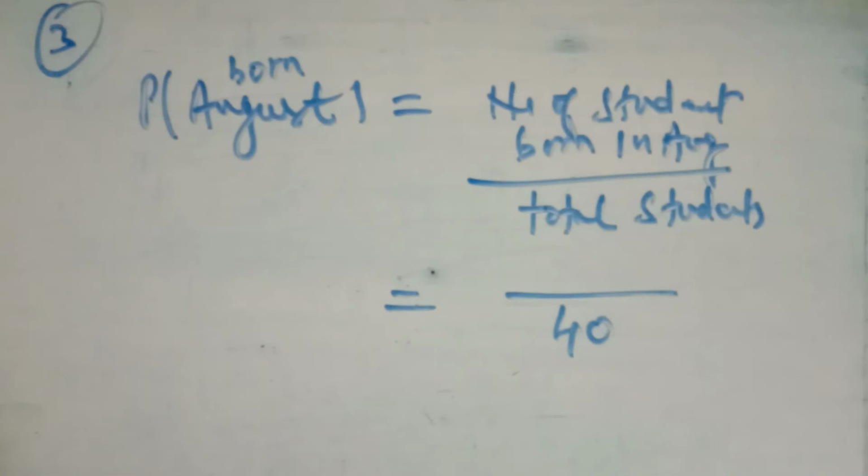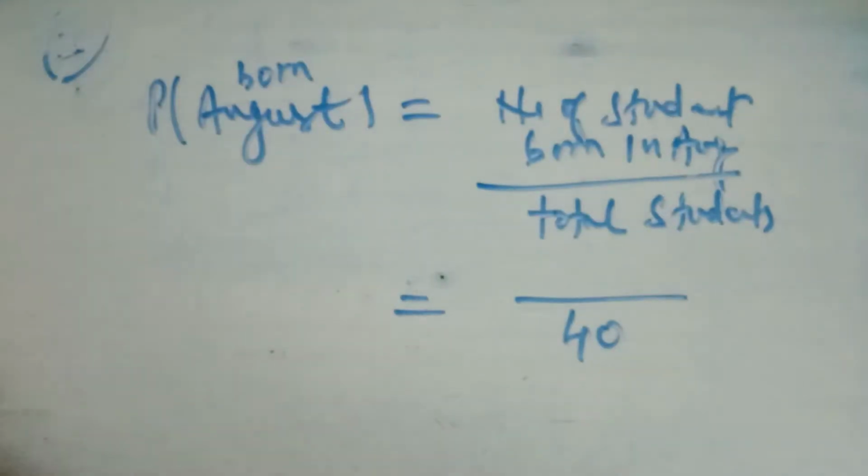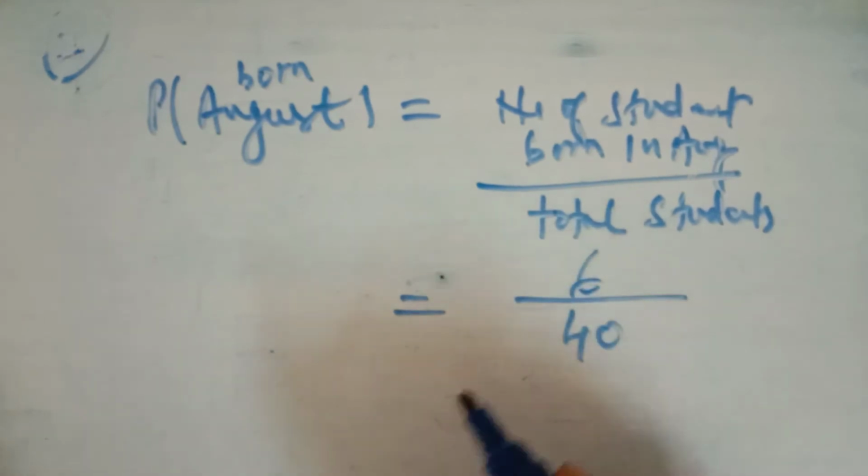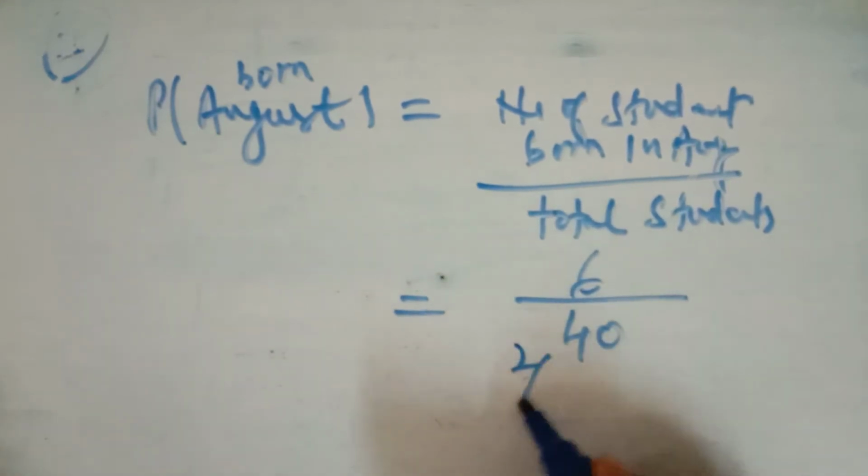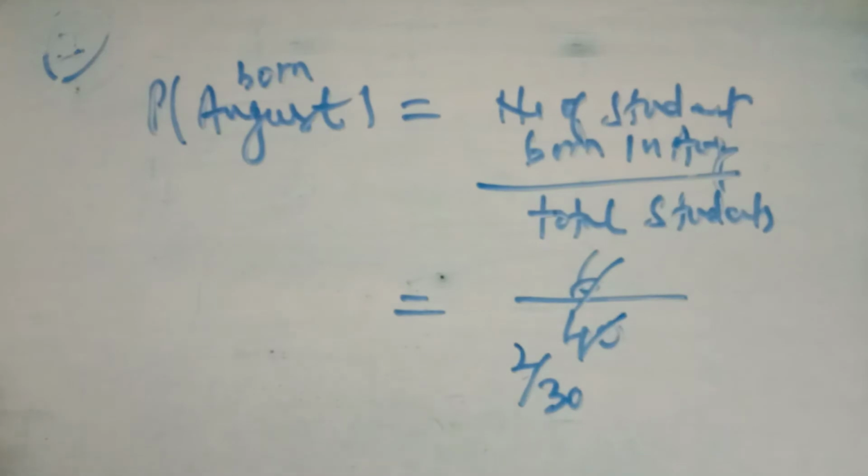Now total students are given, and you have to find how many students were born in August. This table is given in your NCERT book like this, and you have to tell how many students were born in August. It is given that it is equal to 6. The total number of students who were born in August is equal to 6. So you put it, you'll get the probability 6 upon 40, that is 3 upon 20. This is the probability that a student was born in August. This is question number 3.